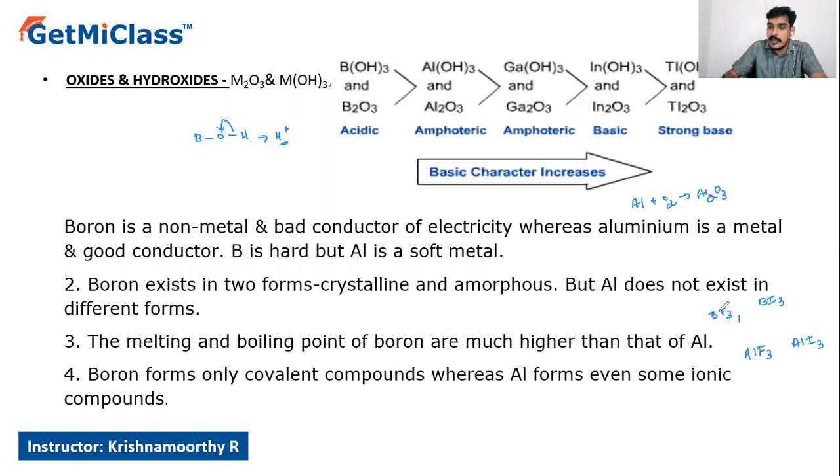So BF3 is actually a covalent compound, however it possesses a little percentage of ionic character also. And BI3 is one of the purely covalent compounds.